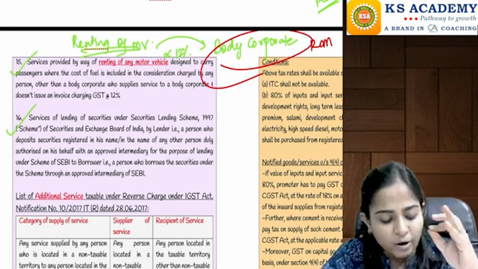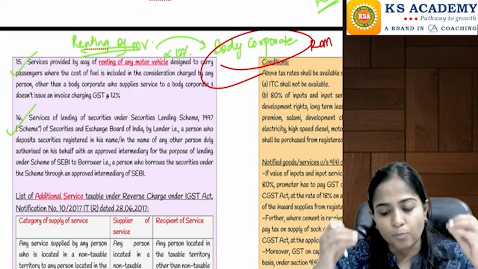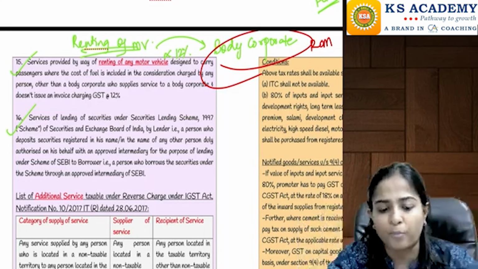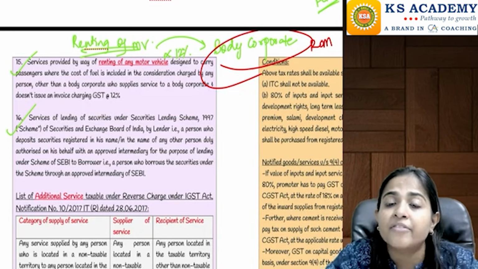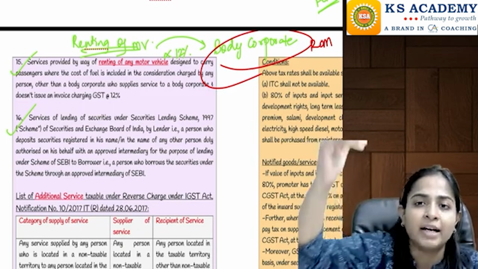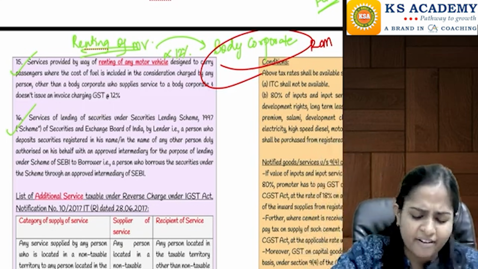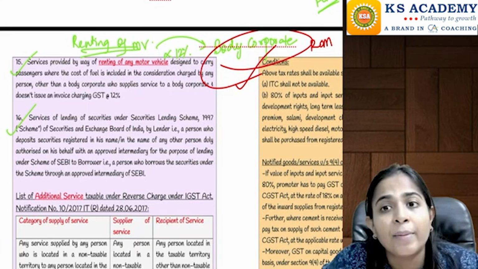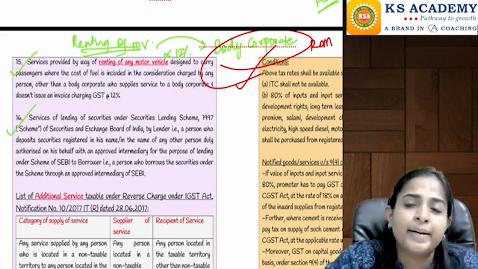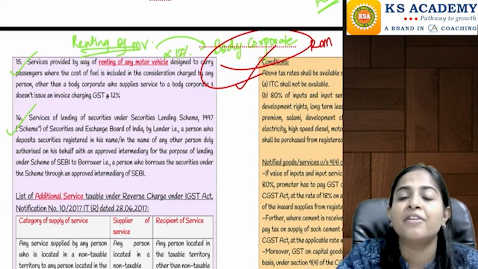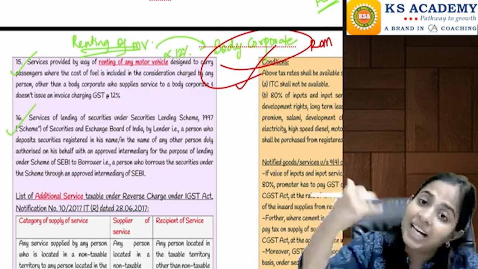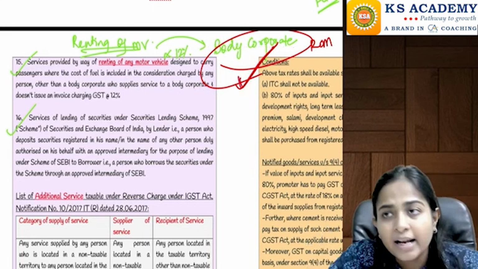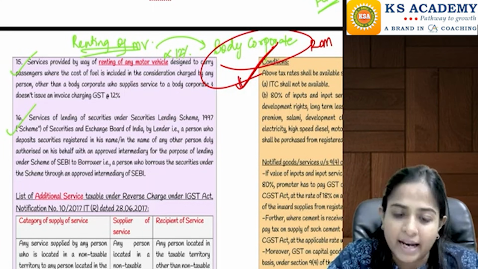Now, renting of motor vehicle means what? I have given this motor vehicle to the body corporate and I am taking a lump sum consideration from that body corporate, and how to use the vehicle, where to take the vehicle, what time to take the vehicle, everything will be decided by the body corporate. This is not like your state government bus etc., where they will make the timetable. No, here we are renting our vehicle, where the body corporate can decide how to use that particular vehicle.